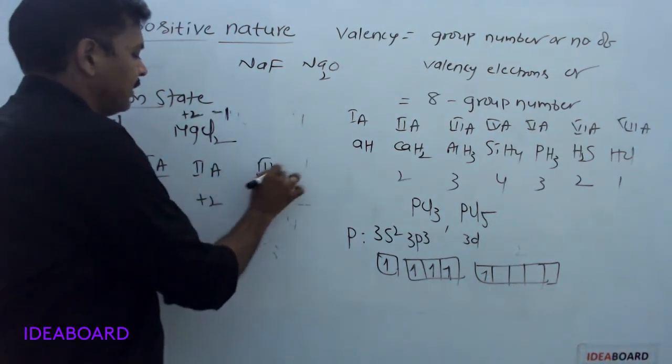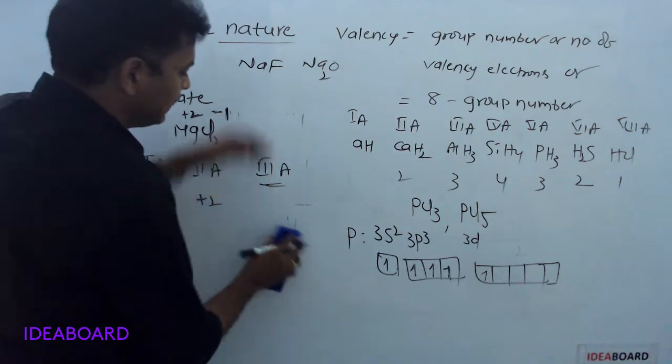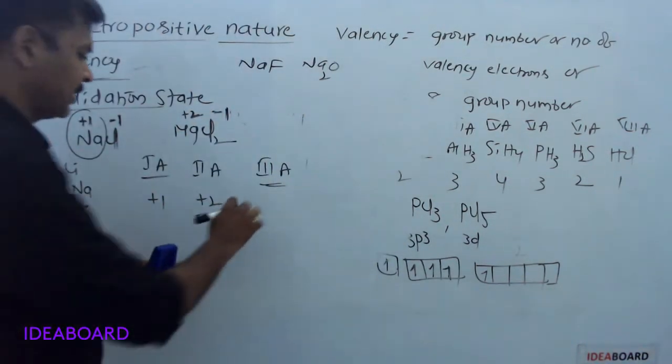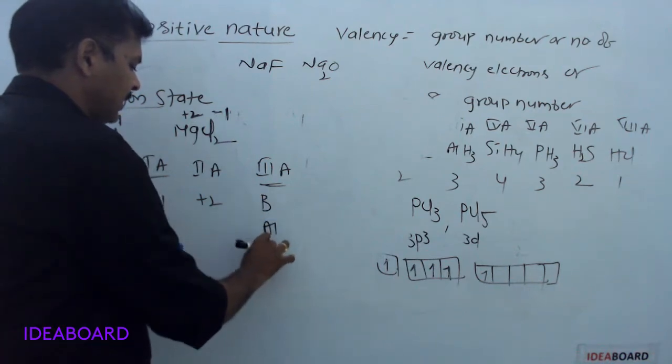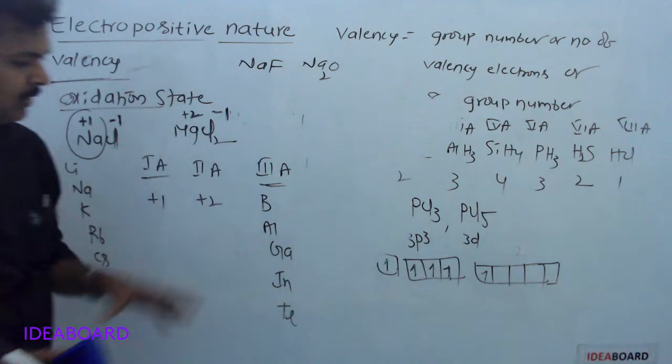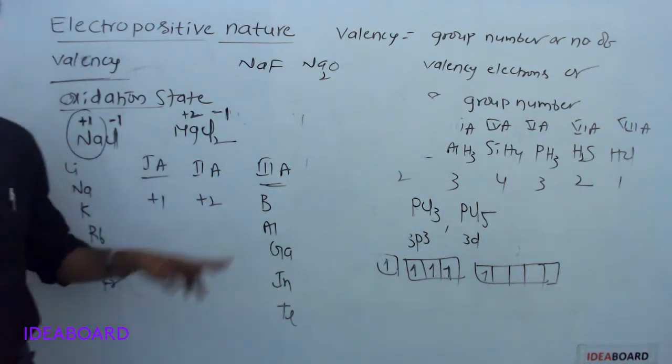If we take third A group elements, oxidation state is generally +3. See, boron, aluminium, gallium, indium, thallium. These are the third A group elements.